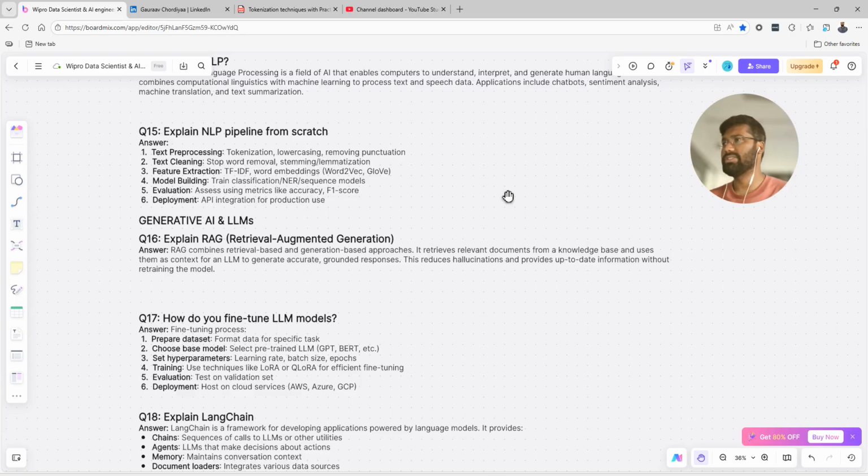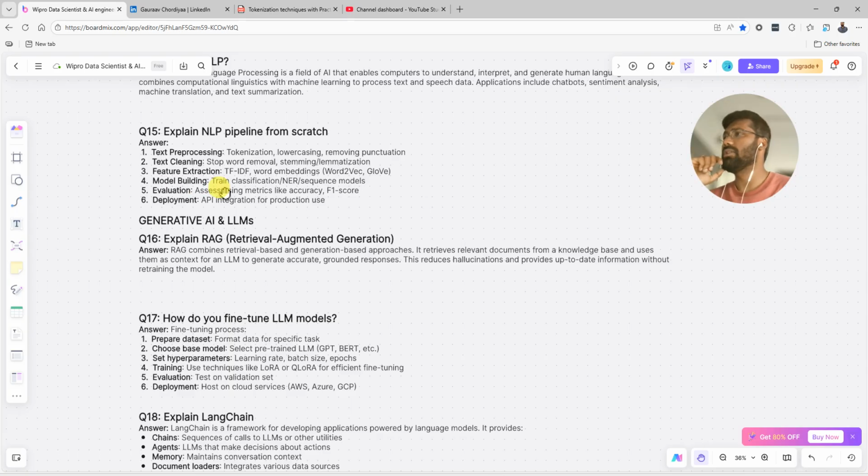And after that we have feature extraction. In feature extraction we have TF IDF, term frequency inverse document frequency. Then we have word embedding, Word2Vec and GloVe. These are libraries we can import and use for word embedding. Word embedding is nothing but converting our words into a numerical format, a vector which is meaningful to that word.